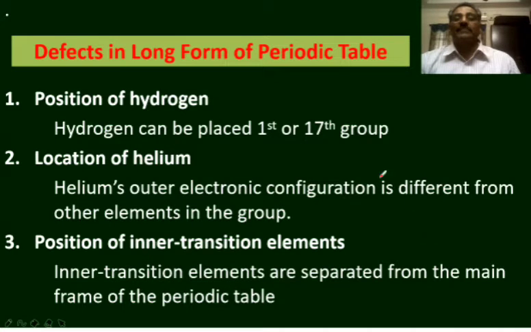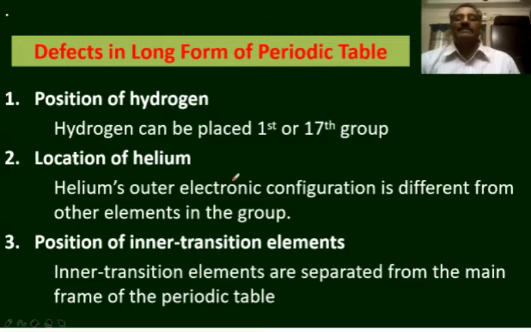Next, defects in the long form of the periodic table. Most of the anomalies in Mendeleev's periodic table are overruled by considering the atomic number as the basis for the classification of elements. Though it has several advantages, it has some limitations also. Those limitations are, first, the position of hydrogen. The position of hydrogen is a drawback even in Mendeleev's periodic table. That anomaly or drawback was not overruled even in the long form of the periodic table. Hydrogen can be placed either in the first group or the 17th group.